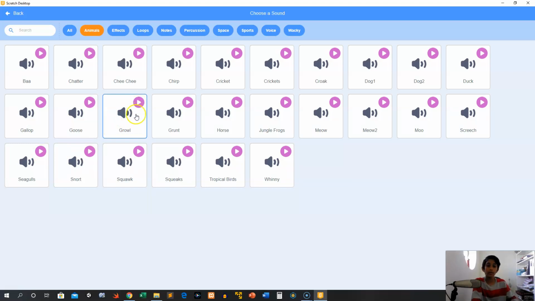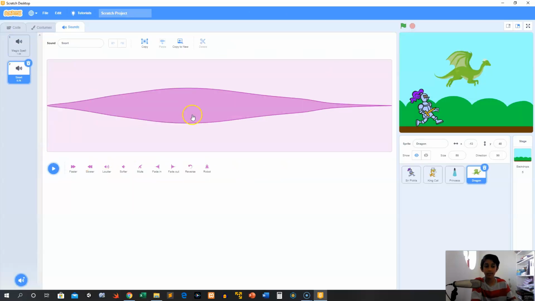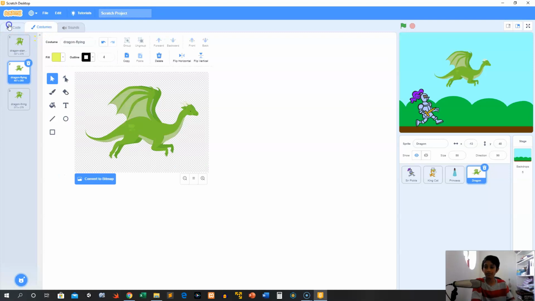Alright, I think we're probably going to go with growls. Oops. Actually, I like snort more. So we are going to play the sound snort.